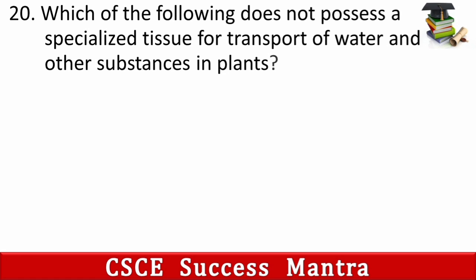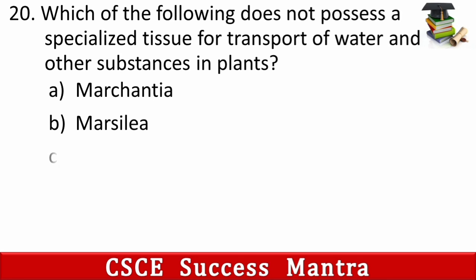20th question is, which of the following does not possess a specialized tissue for transport of water and other substances in plants? A. Marchantia, B. Marsilia, C. Cycas, D. Fern. So its answer is A.